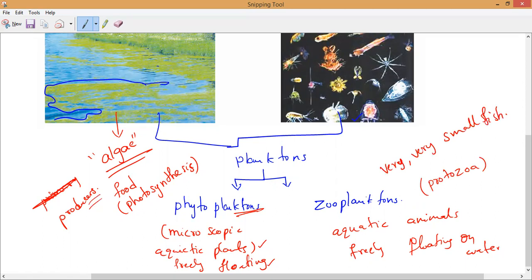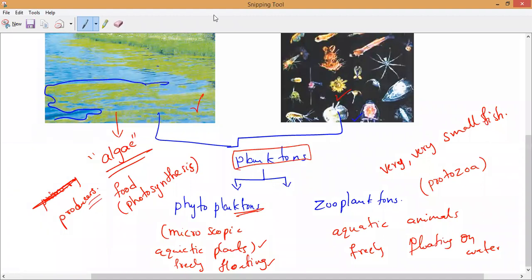So these planktons float near the surface of water and they provide food for many big fish as well as other aquatic animals. Both phytoplanktons and zooplanktons float on the surface of water and become the food for many big fish and other aquatic animals. So this is what we call planktons and the types of planktons.